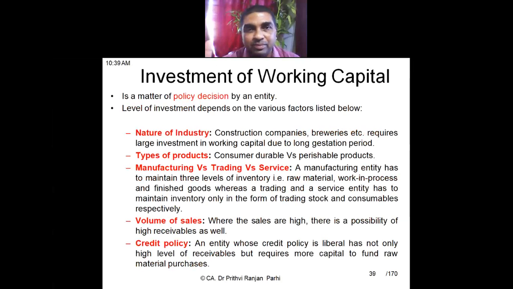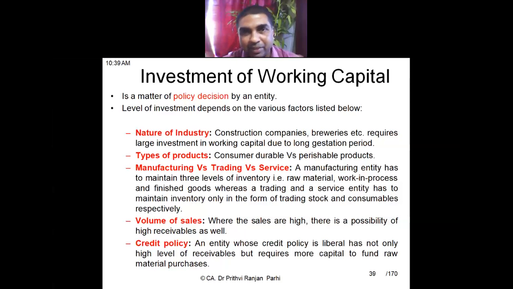Now, earlier we have also discussed there are two aspects of working capital that are important. One is investment of working capital, how much working capital needs to be maintained. The other part is the financing of working capital. How will we be getting that working capital? One is investment of working capital, second is financing of working capital.